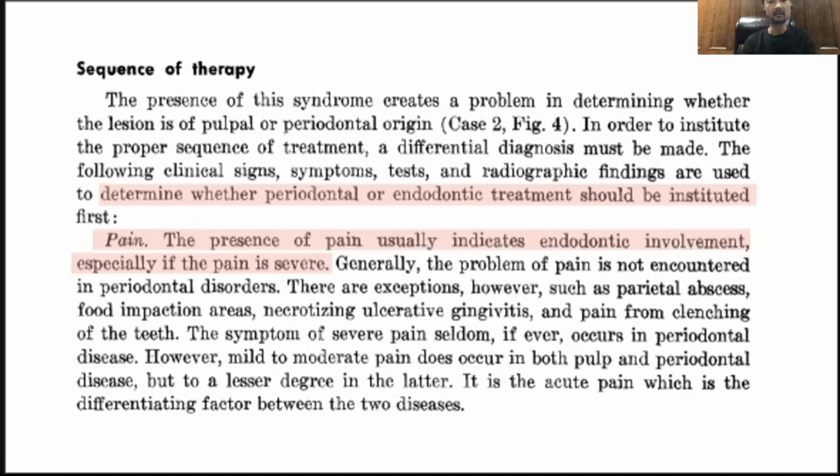So it says that perio doesn't cause that much pain. Yes, sometimes it does, but usually endodontic pain is a little bit more intense. So that's what it says. The type of pain and also the severity of the pain can help you determine whether this is endo or perio, you can guess.